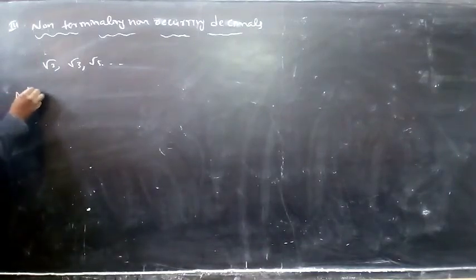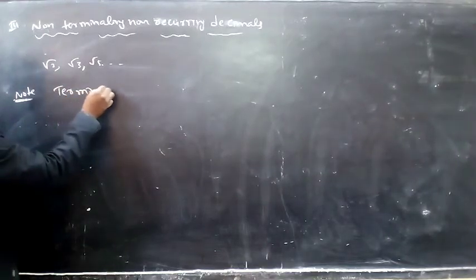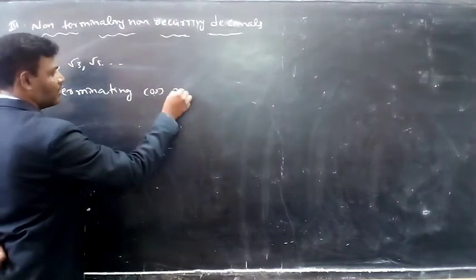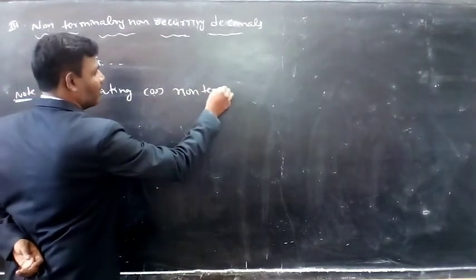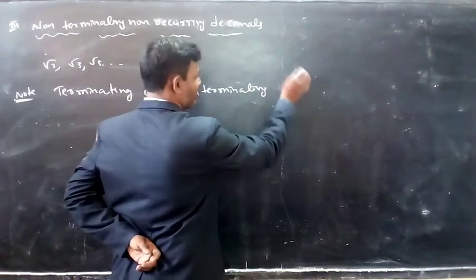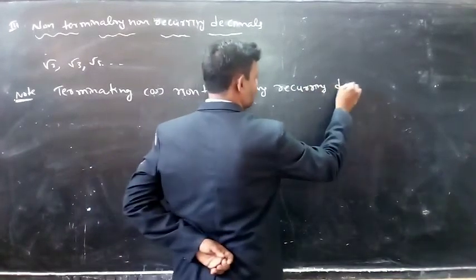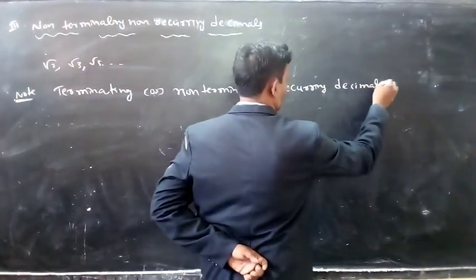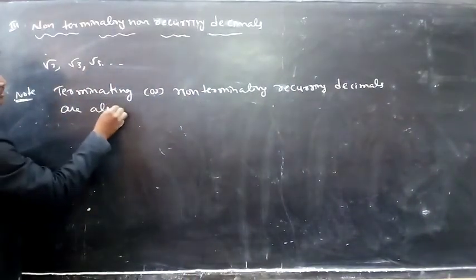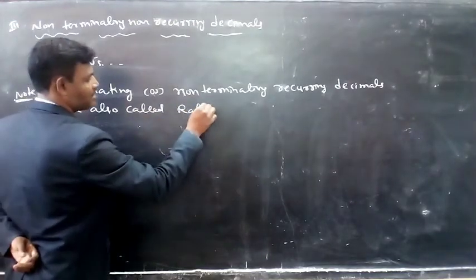Note: terminating or non-terminating recurring decimals are also rational numbers.